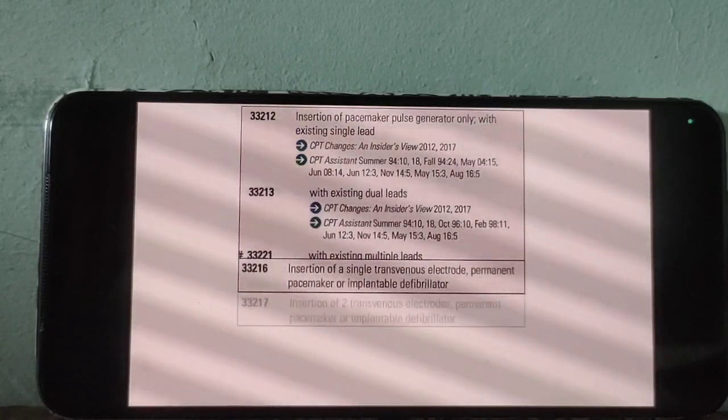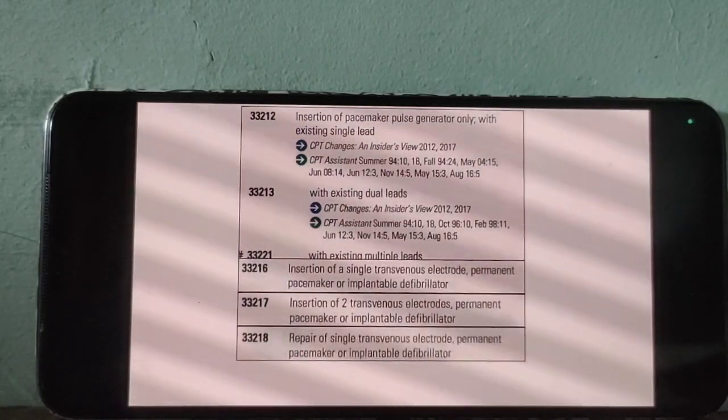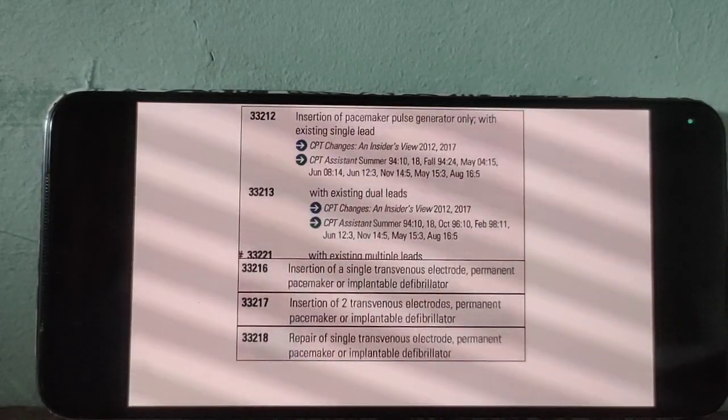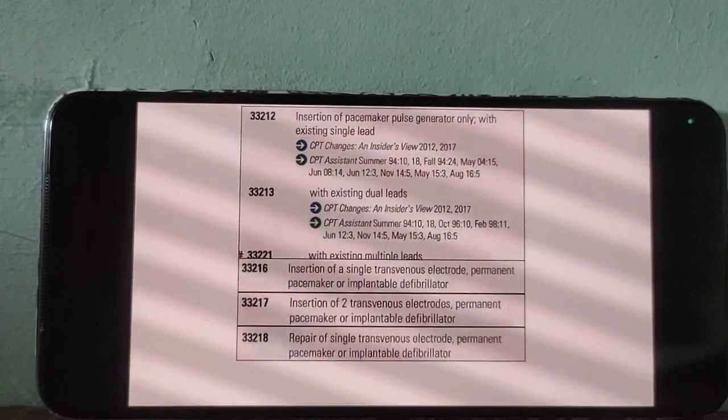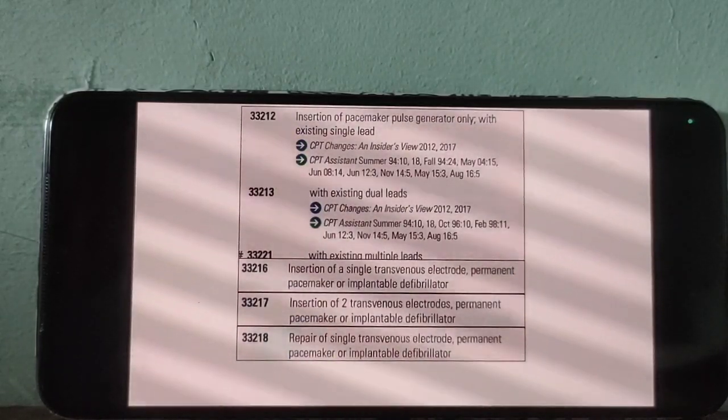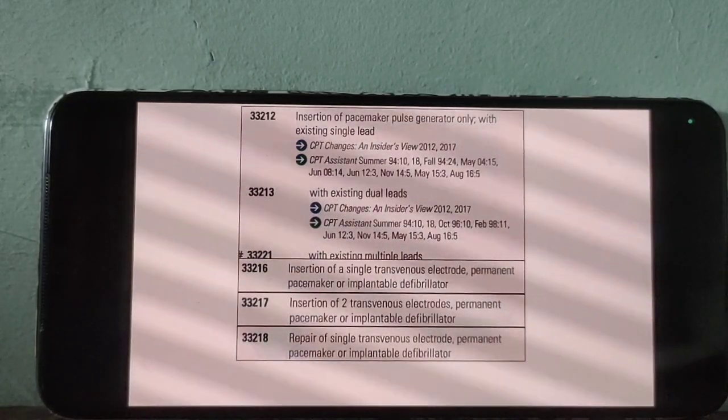Then 216 and 217, we already discussed that. We can apply the code for permanent pacemaker system as well as defibrillator, but transvenous technique. Transvenous technique.